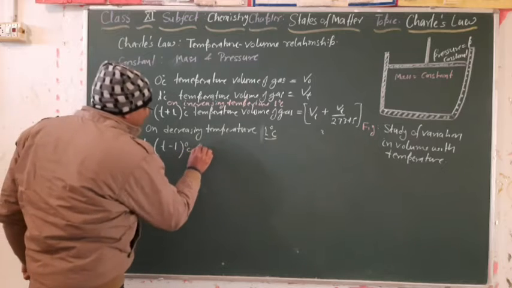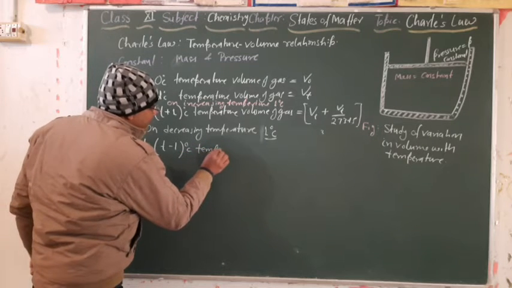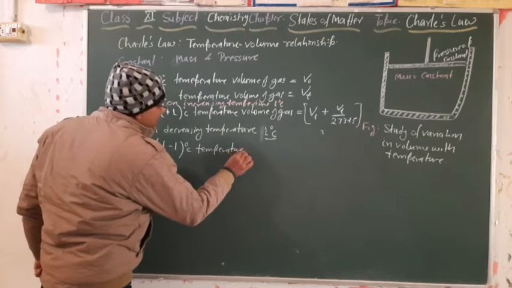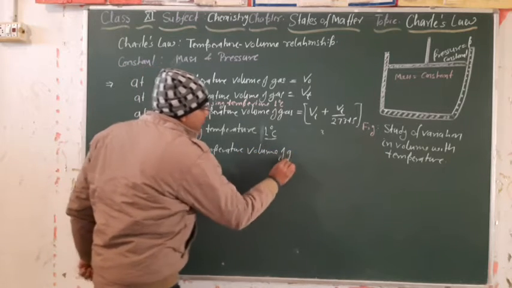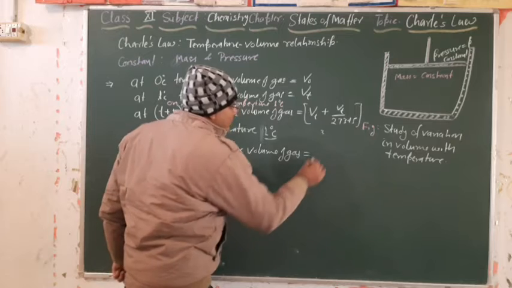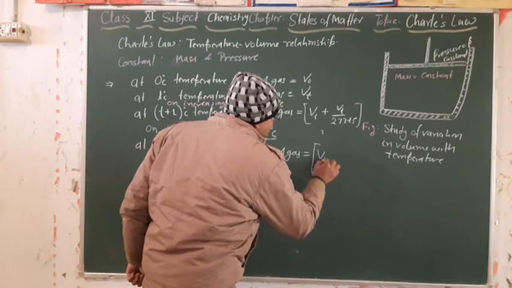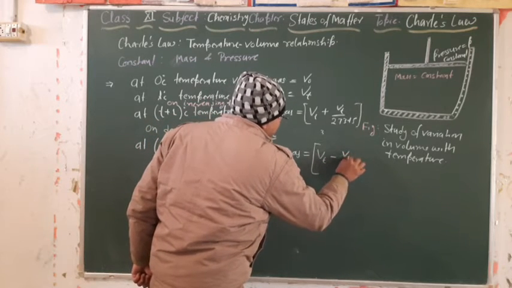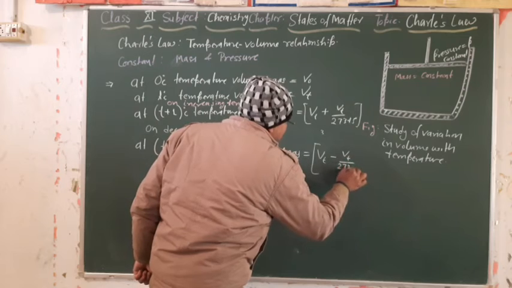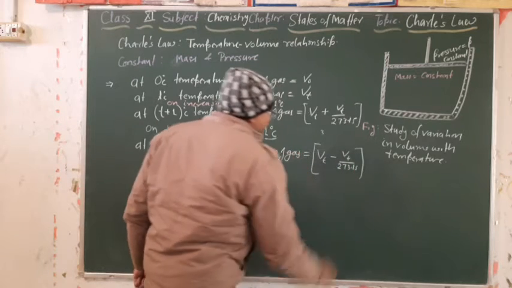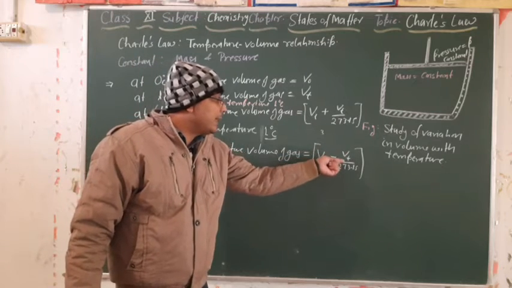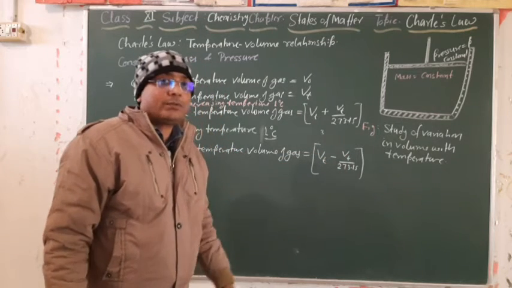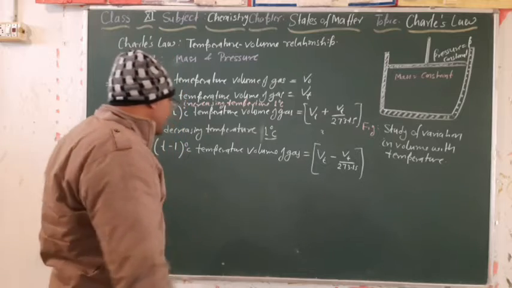At T minus 1 degree Celsius temperature, the volume of gas he found decreases by Vt upon 273.15. Means the original volume decreased by 1 by 273.15 parts of the original volume.